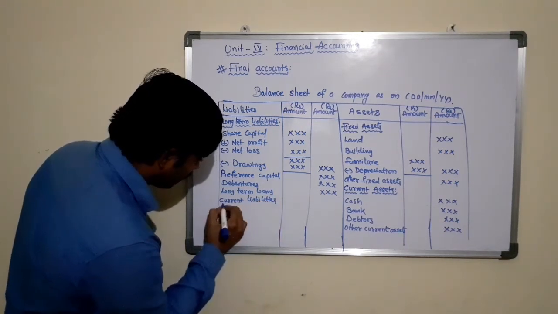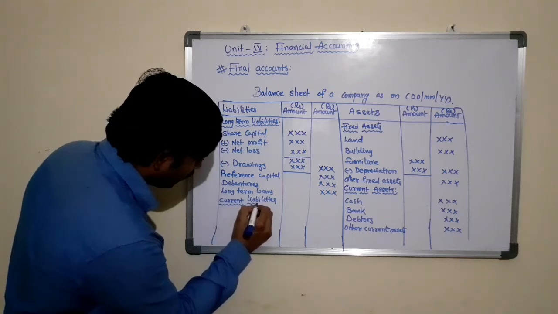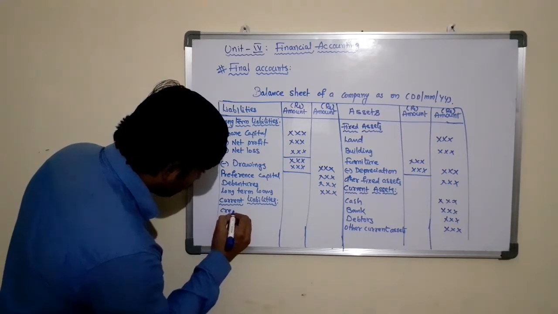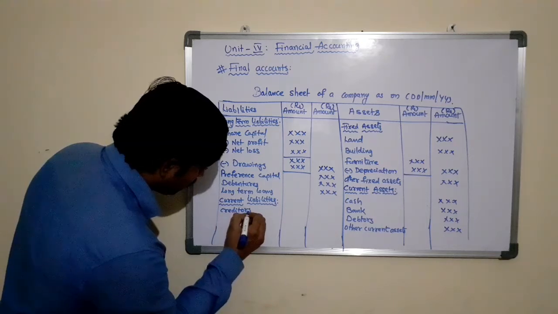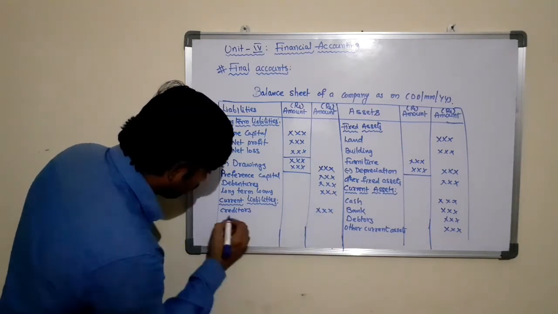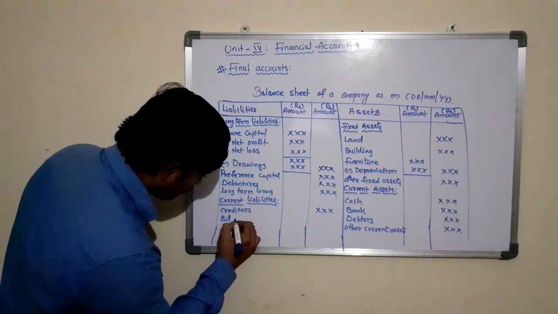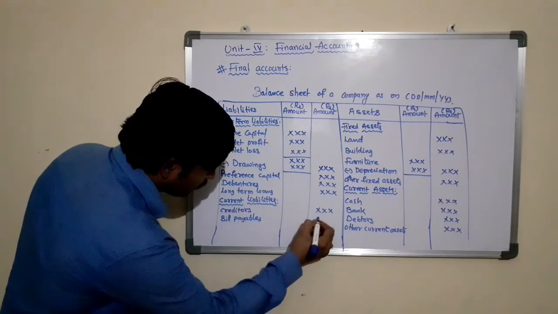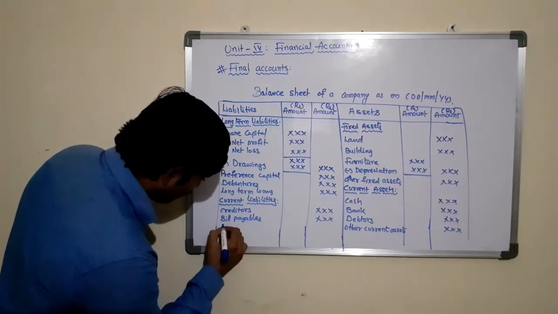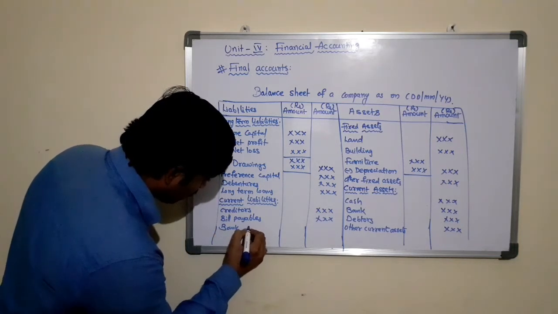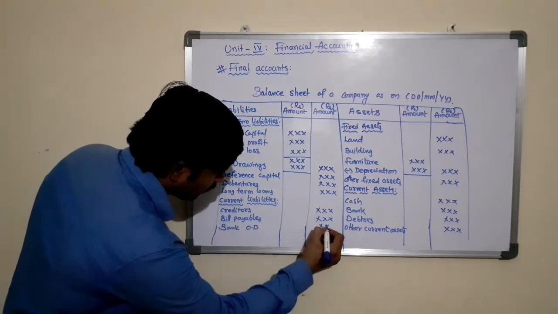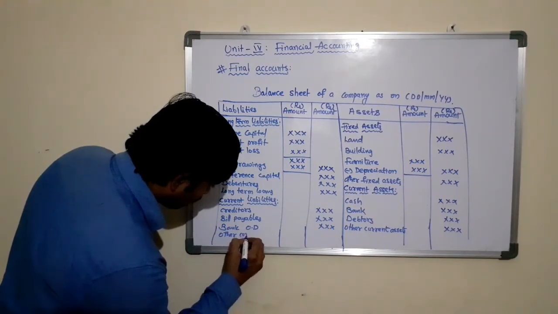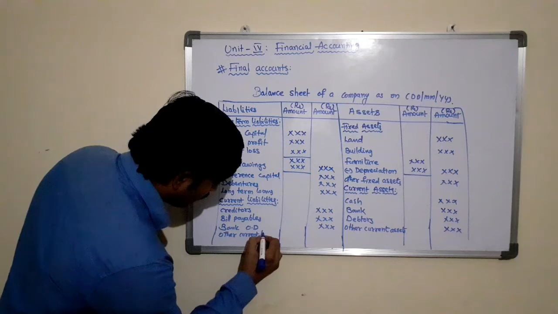Current liabilities are like creditors, bills payable, bank overdraft, that is bank OD, and other current liabilities.